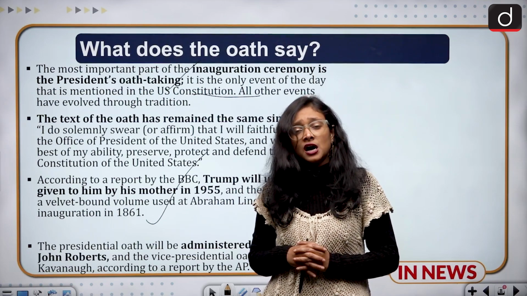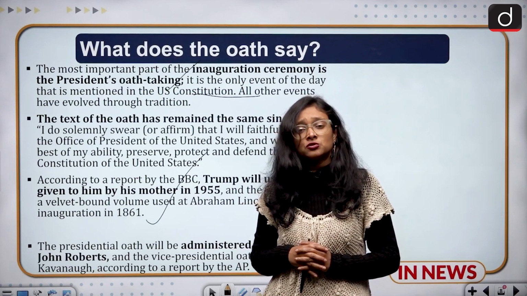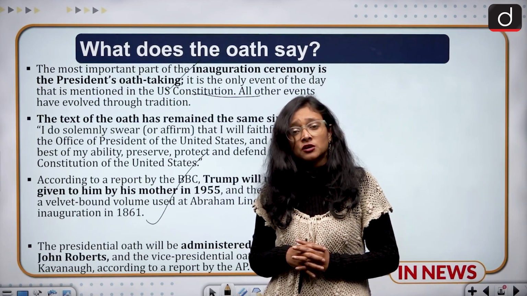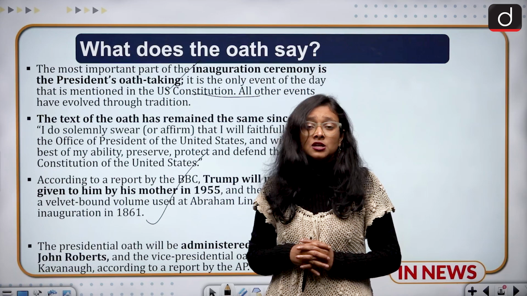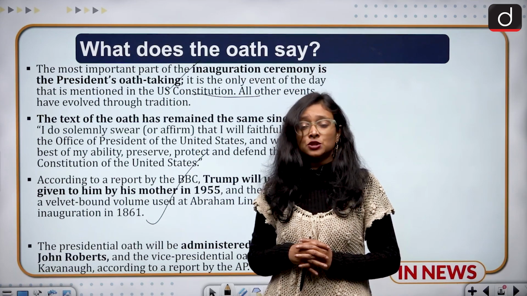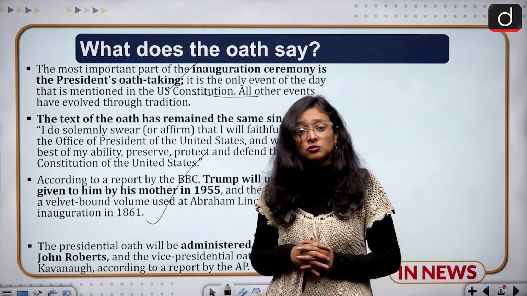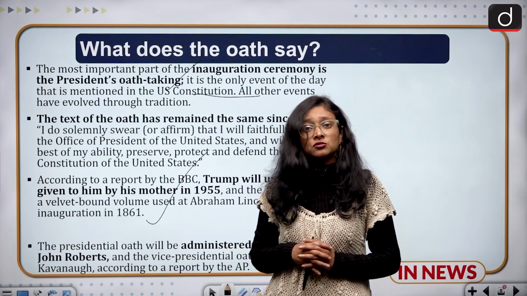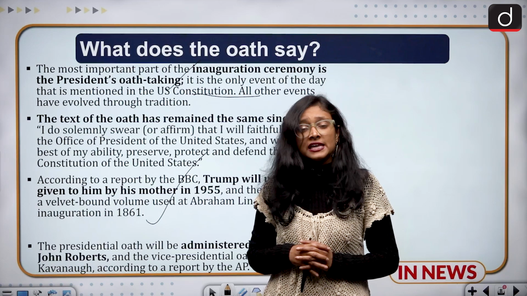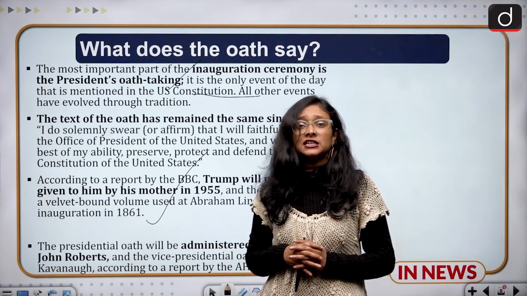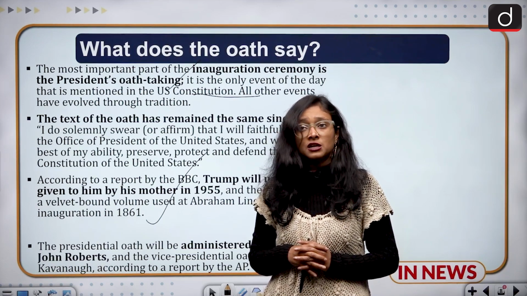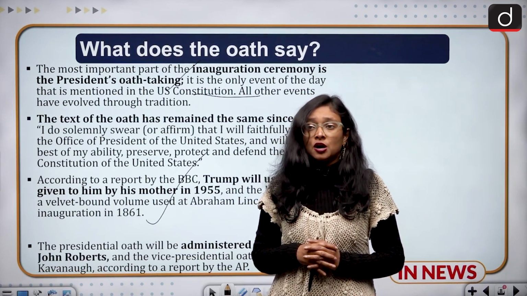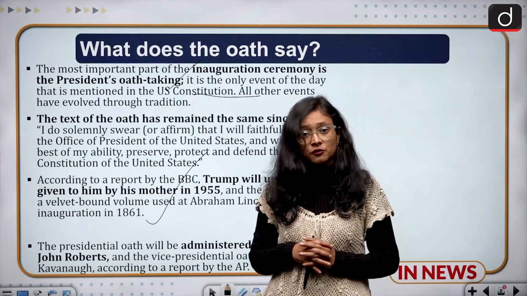There are rules and regulations related to electric vehicles and other kinds of exhaust emission vehicles. It is expected that President Donald Trump will roll back all those rules and regulations which favor electric vehicles. So this is also one of the things. And the second thing is that it is likely that he will come out of the Paris Agreement, which has been rejoined by President Biden. So this is also one of the things.